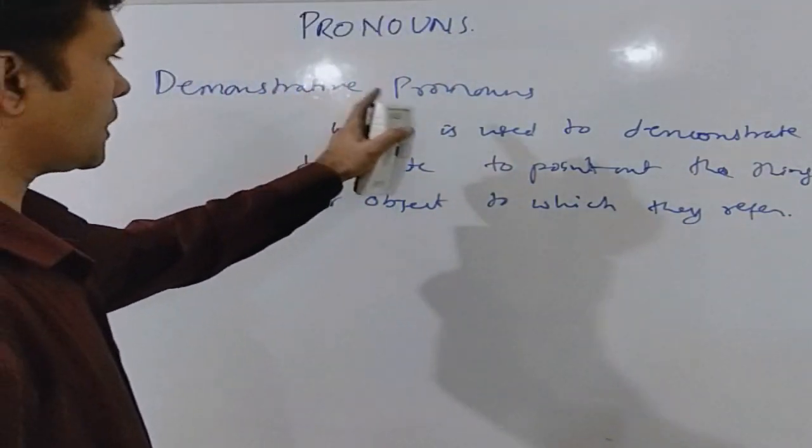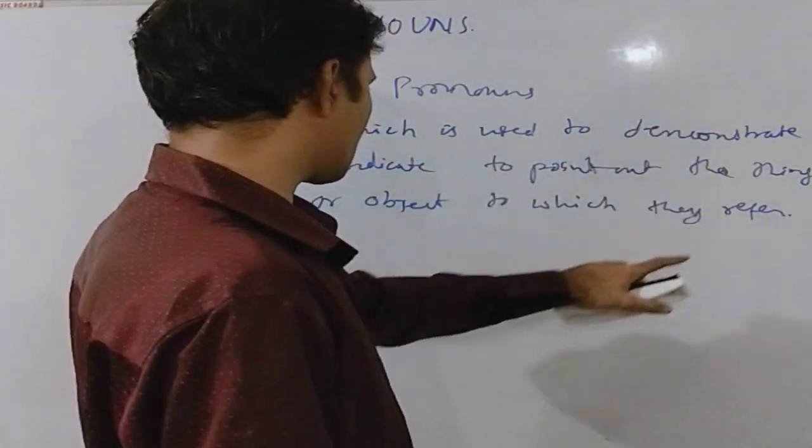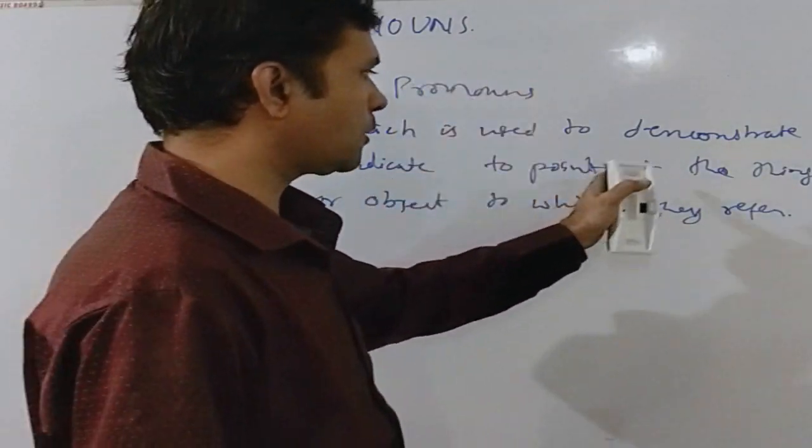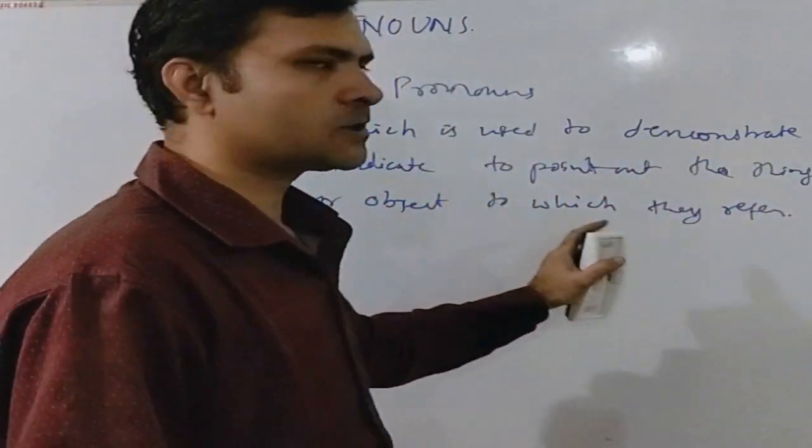A demonstrative pronoun is one which is used to demonstrate or to indicate or to point out the thing or object to which they refer.